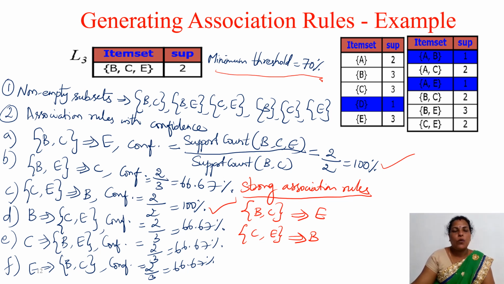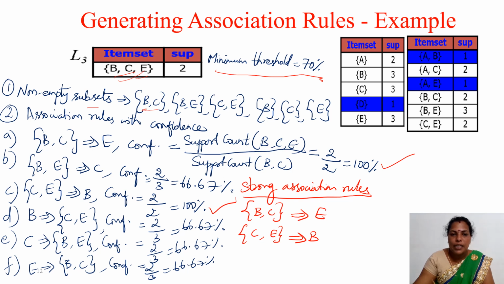Okay. So what is the first step in order to generate the association rules? First we have to create non-empty subsets. Here we have 3 items, so we generate the non-empty subsets like this: BC, BE, CE, then each and every single item, and then BCE separately. Then we have to find out the association rules with confidence. So first we have to generate the rules.